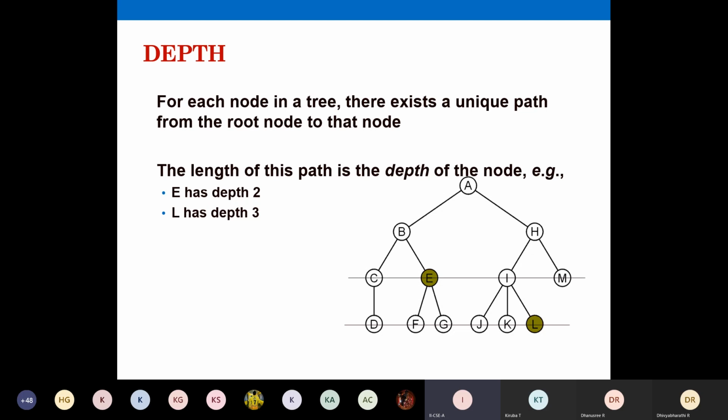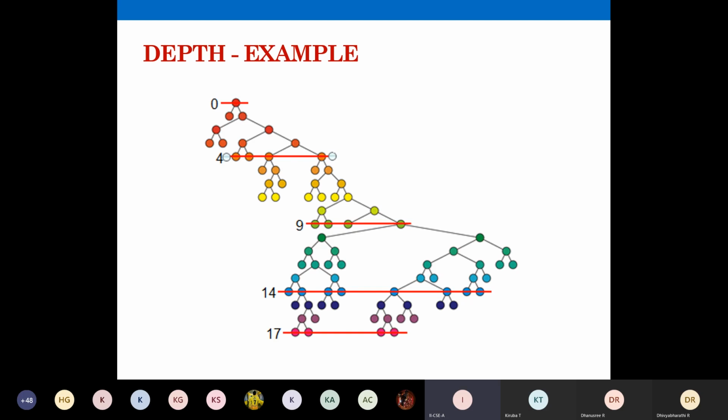So earlier we discussed only about the level, is it not? I just remembered that. So depth is, you have to count the number of edges connecting the path from your root node. That is your depth. So here are some more examples.